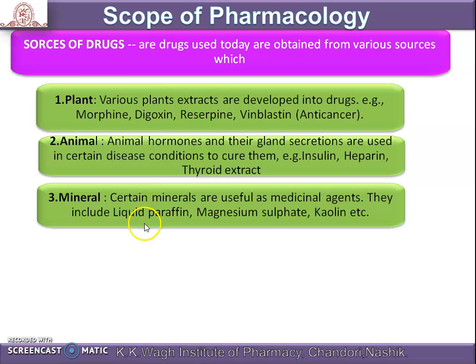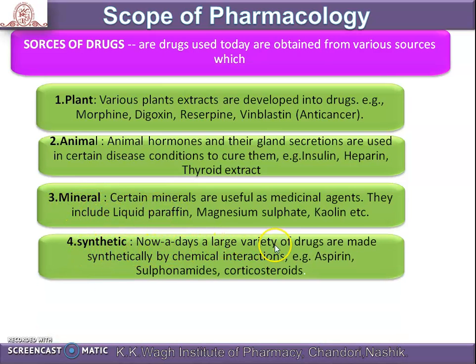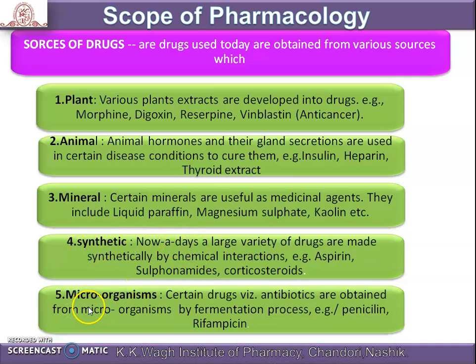The next source is the mineral source. Certain minerals are useful as medicinal agents. They include liquid paraffin, magnesium sulfate, kaolin, etc. The next source is the synthetic source. Nowadays, a large variety of drugs are made synthetically by chemical interaction. Examples are aspirin, sulfonamides, and corticosteroids. And the last one is microorganisms. Certain drugs like antibiotics are obtained from microorganisms by the fermentation process. Examples are penicillin, rifampicin, etc.